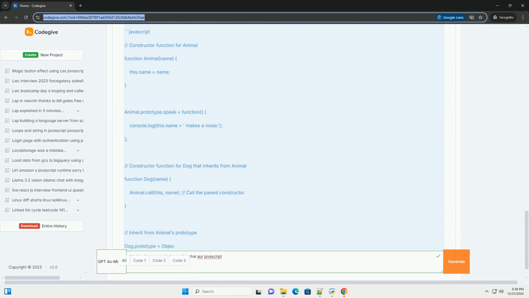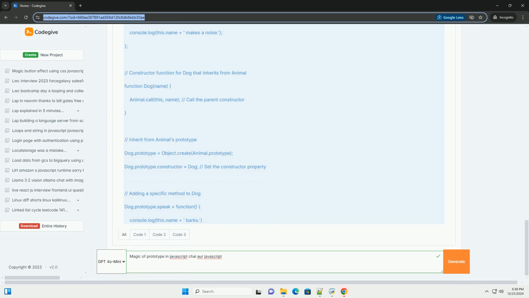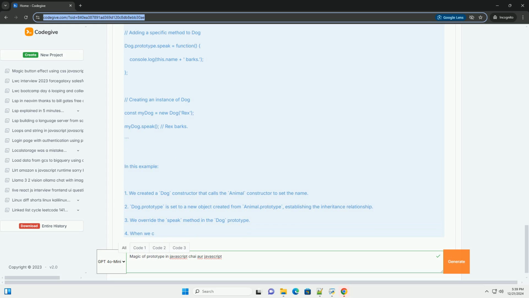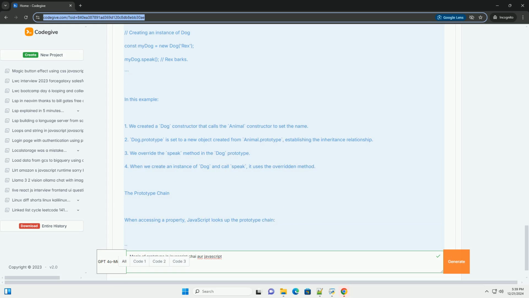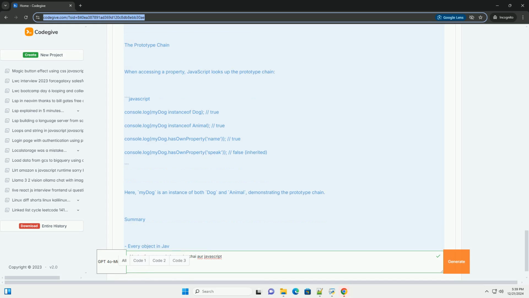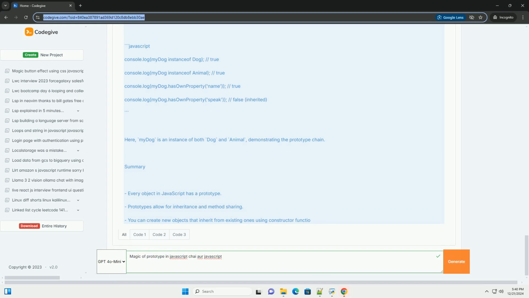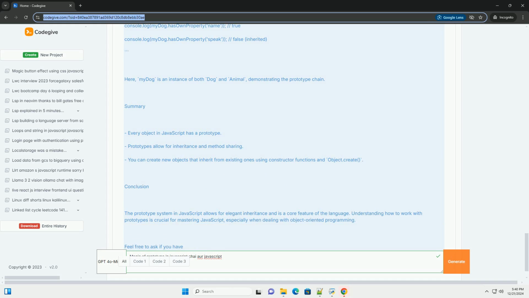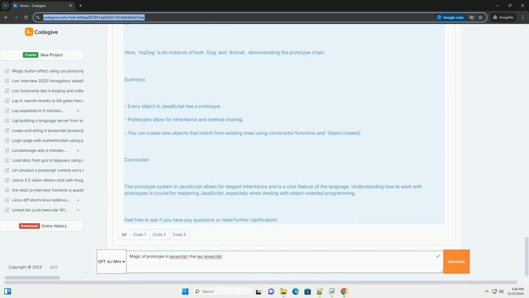What is a prototype? In JavaScript, every object has a prototype. A prototype is also an object. All JavaScript objects inherit their properties and methods from their prototype. This is known as prototypal inheritance. When you try to access a property of an object, JavaScript will first check if that property exists in the object itself. If it doesn't, it will look up the prototype chain until it finds the property or reaches the end of the chain, which is null.